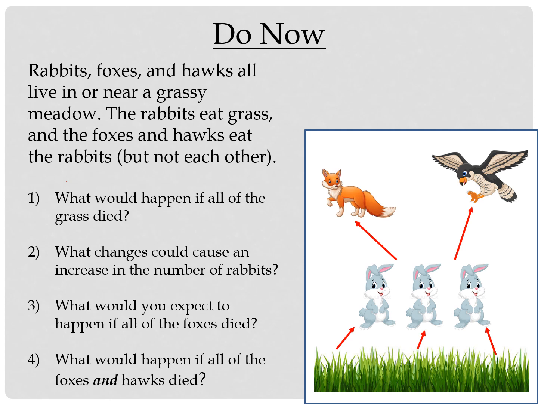Now for the questions. What would happen if all the grass died? What do you think would happen if all the grass died? What changes could cause an increase in number of rabbits? What would you expect to happen if all the foxes died? How would that affect things? And what would happen if all the foxes and all the hawks died? So pause the video, see what you come up with. We'll go over in a second. This can get complicated if you overthink it, so don't drive yourself nuts, but we'll go over it when you get back.